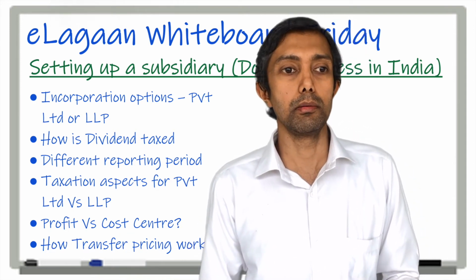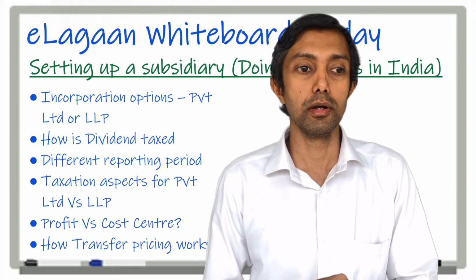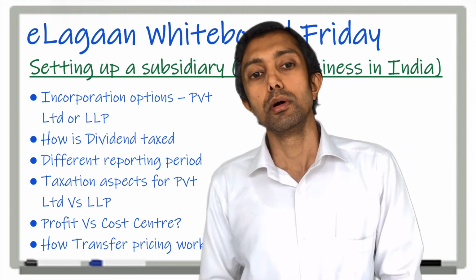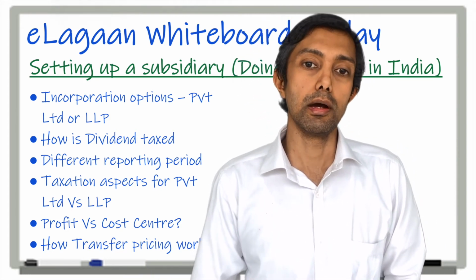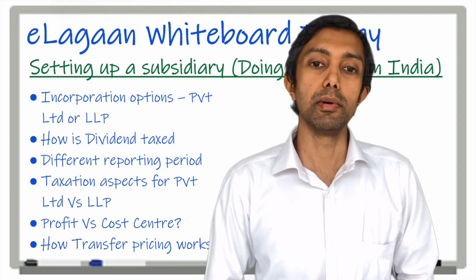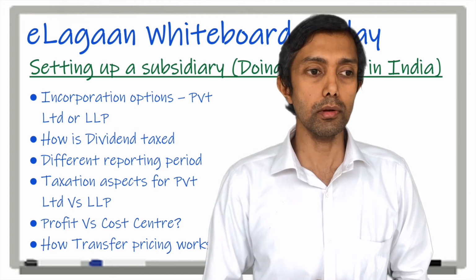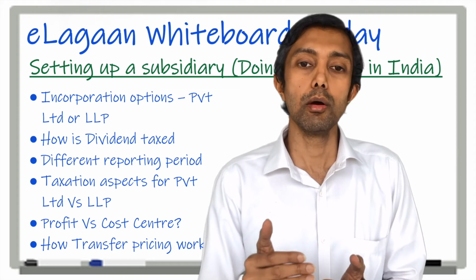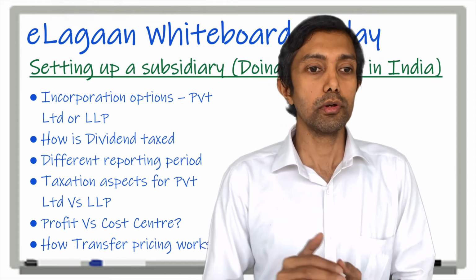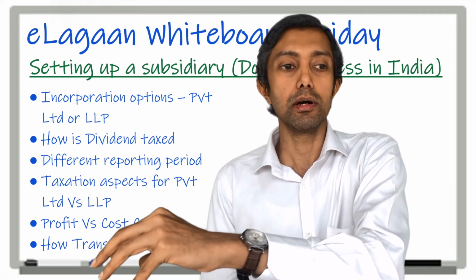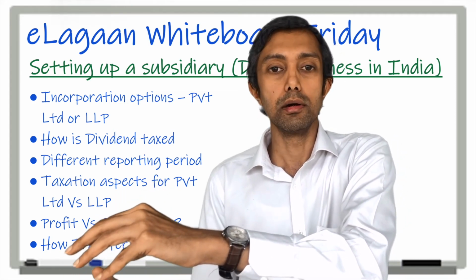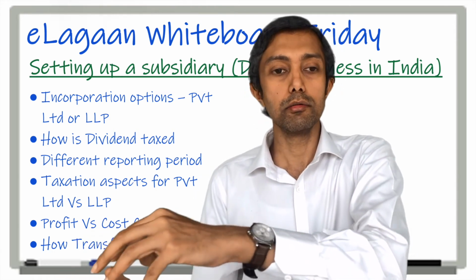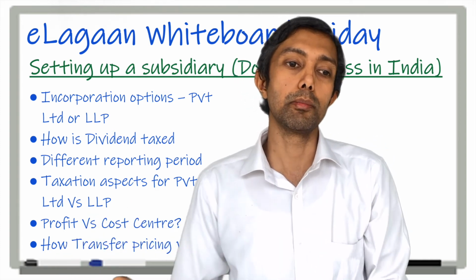The risk associated with the profit center is typically a lot higher, because if something goes wrong, the clients will come and look to catch the profit center and ask the profit center to remedy for the damages caused, if any. So why is it important to distinguish between a cost center and a profit center? It is what do you want to do. If you just want a plain vanilla operations to be housed in India, you can definitely set up a cost center. And if you want active billing to happen from India, you should set up a profit center.